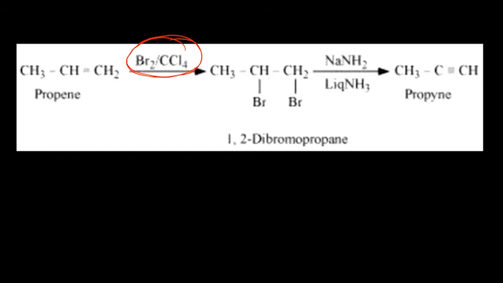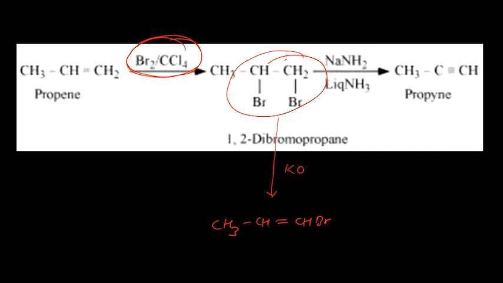After that, you can convert vicinal dihalide to triple bond. Remember, vicinal dihalide, if you get converted to double bond, that is CH3CH double bond CHBr. This is something we have done in previous case. Then you will use dehydrohalogenation, that is alcoholic KOH.